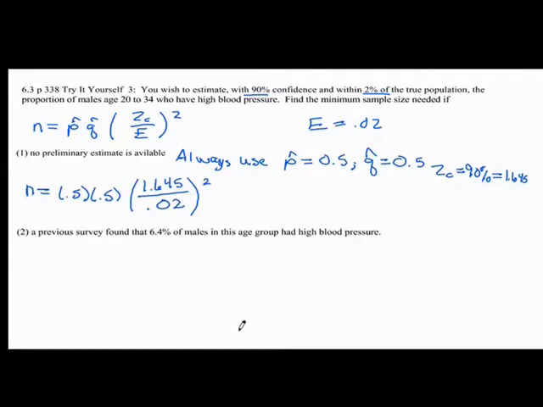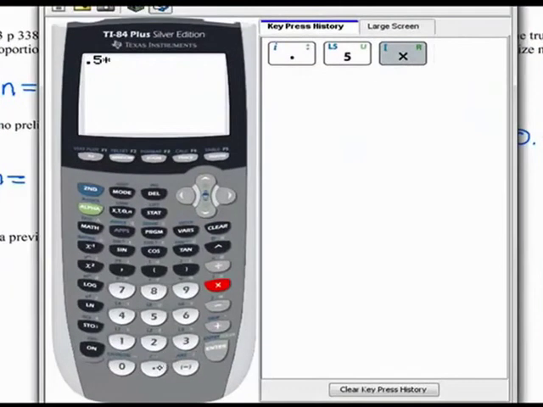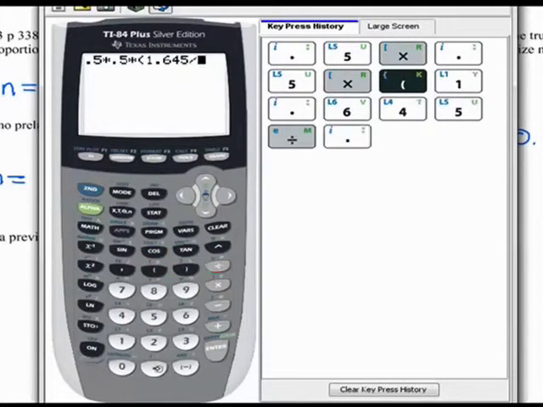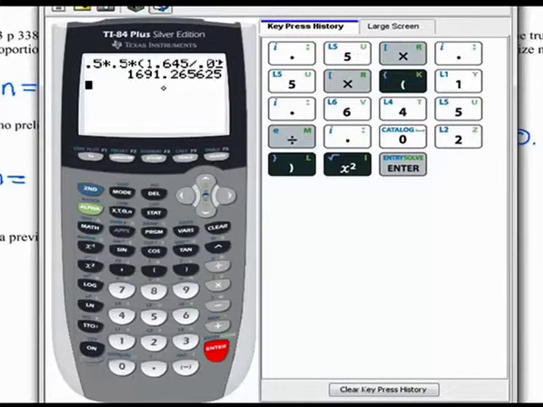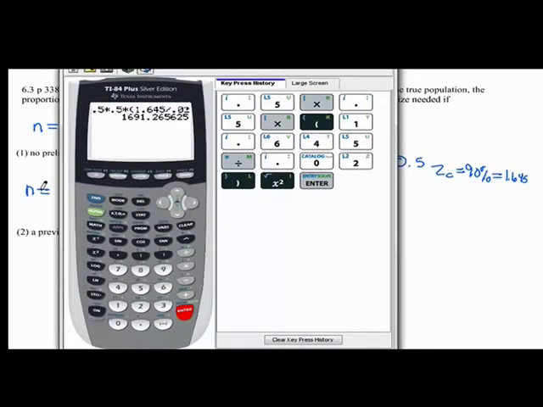So let's put that in our calculator. It's just going to be 0.5 times 0.5 times 1.645 divided by our error of 0.02, and then we're going to square that. And so we'll end up with 1,691.26 whatever. We always round up, no matter what, whether that's a 2 or a 1 or a 0, that 1 is going to go up to a 2. We don't round normally when it's sample size.